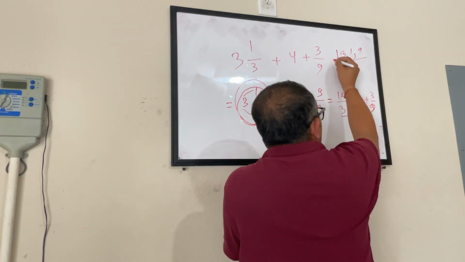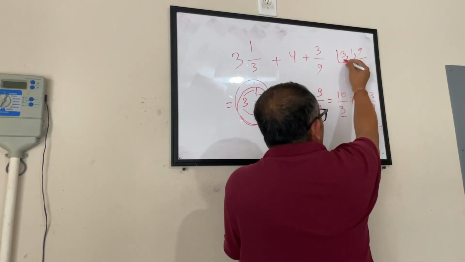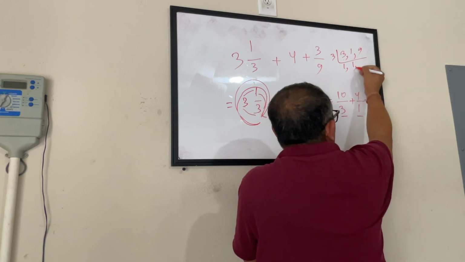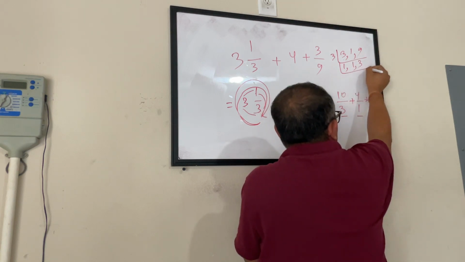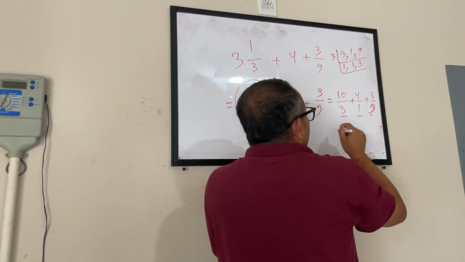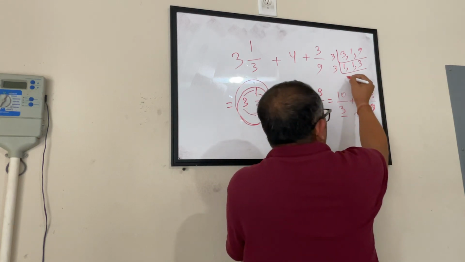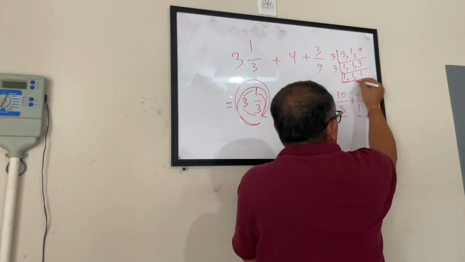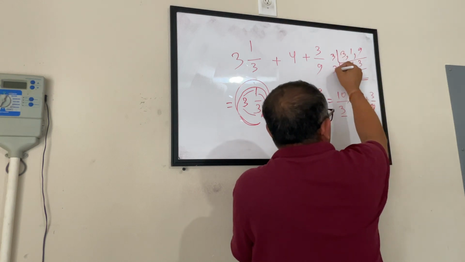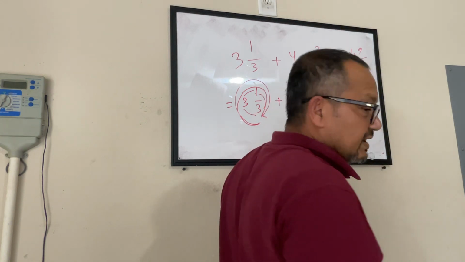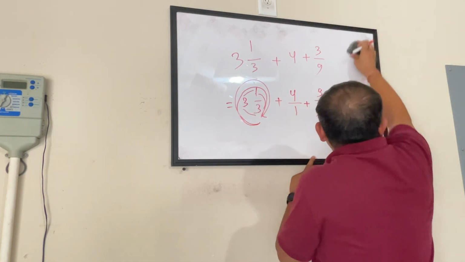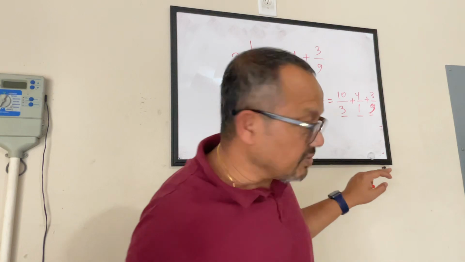I have to find out the LCM for that. What will be my LCM? 1 is 1, smallest number. I don't want to test that. What is my next smallest number? 3. 3 1s are 3. 1 remains 1. 3 3s are 9. Now what is my smallest number apart from 1? That is 3. 1 remains 1, 1 remains 1, 3 1s are 3. Everything is 1 now, meaning I have 3 and 3. So 3 3s are 9. That is my LCM. So I got the LCM as 9.